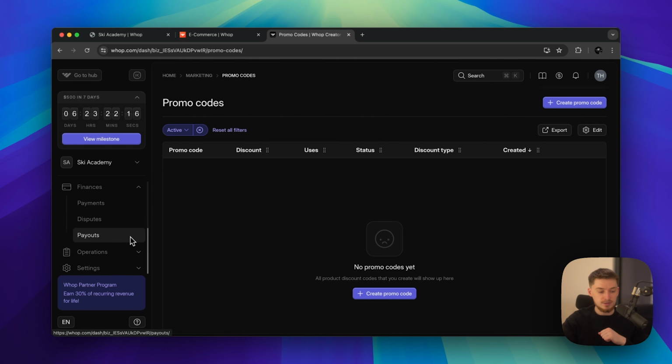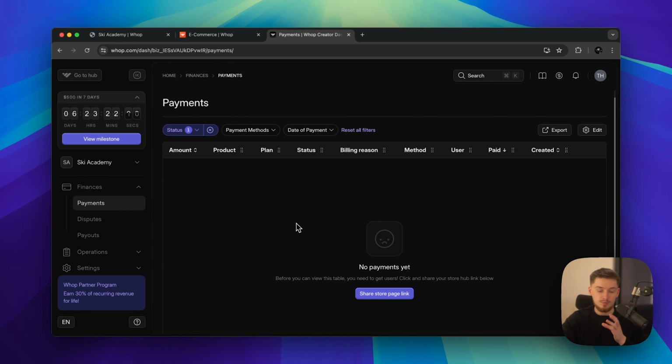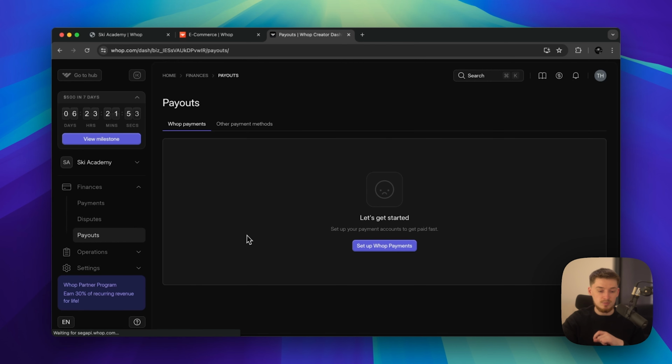Now, if we go down to the finances section, you'll be able to see payments, disputes, and payouts. If we go to payments, it will show you all of the payments that have come in from people that have purchased your Whop. If we go down to disputes, you'll be able to see any different disputes from people, whether they're legitimate or illegitimate. You'll be able to sort it out in this dispute section. If you go to payouts, you'll be able to manage your payouts.